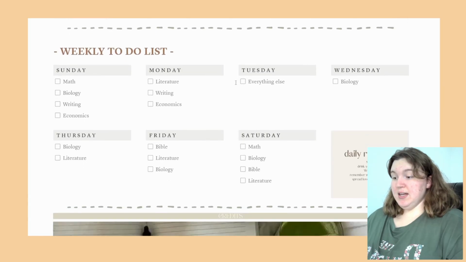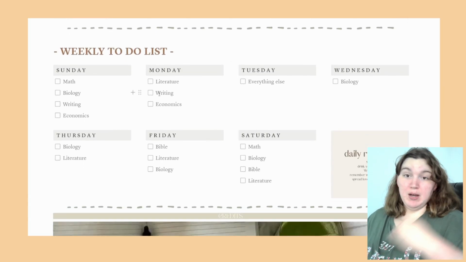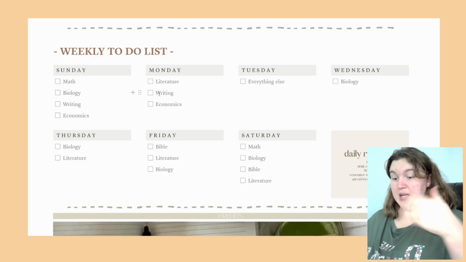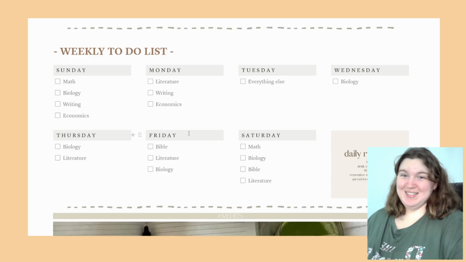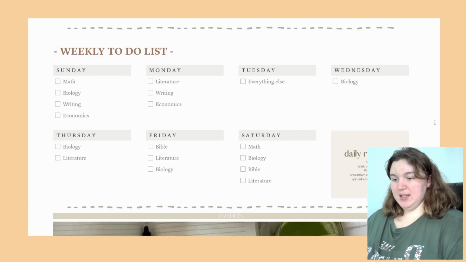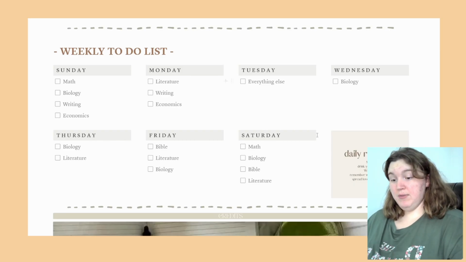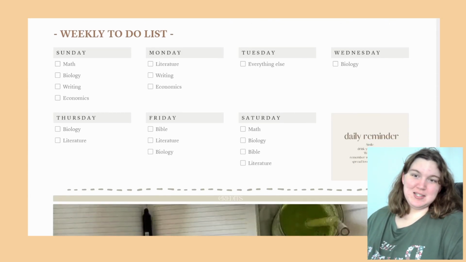And then underneath that is the weekly to-do list. I may move this above the hourly just so I can get a quicker glance. But as it is right now, it's okay here. So we got our weeklies. And I may rearrange, or it's very likely I'm not going to use the Sunday list because Sunday is my day off. But it's okay there right now, you know? We can always change things up as we need it.